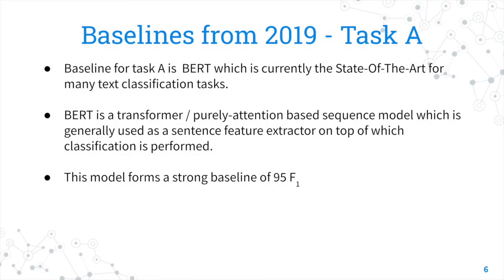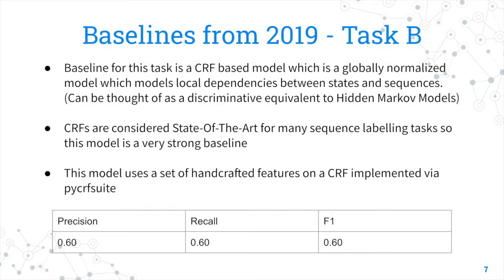So the baselines for these are the ones that are recommended by the task organizers. They released really strong baselines for both the tasks. For the first task, they released a BERT based model, which is purely an attention based transformer model, which is generally used to extract features from sentences, on top of which people perform classification, and it's currently the state of the art for many NLP tasks. And the baseline for task B is a conditional random field, which again is the state of the art for many sequence labeling tasks like named entity recognition or part of speech tagging, etc. You can basically think of them as a discriminative equivalent to hidden Markov models.